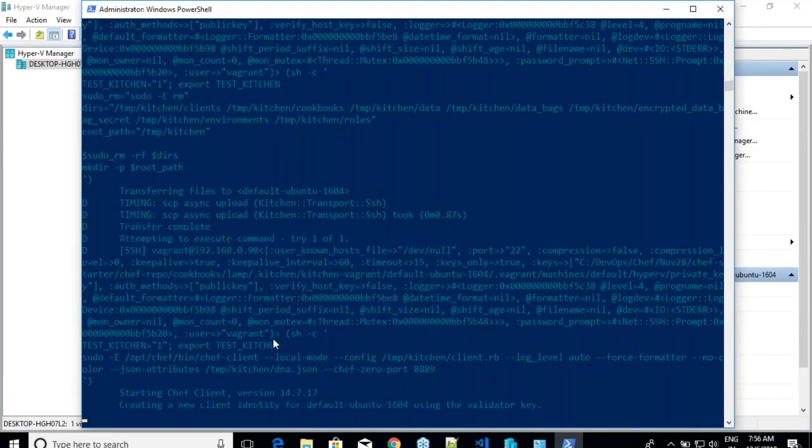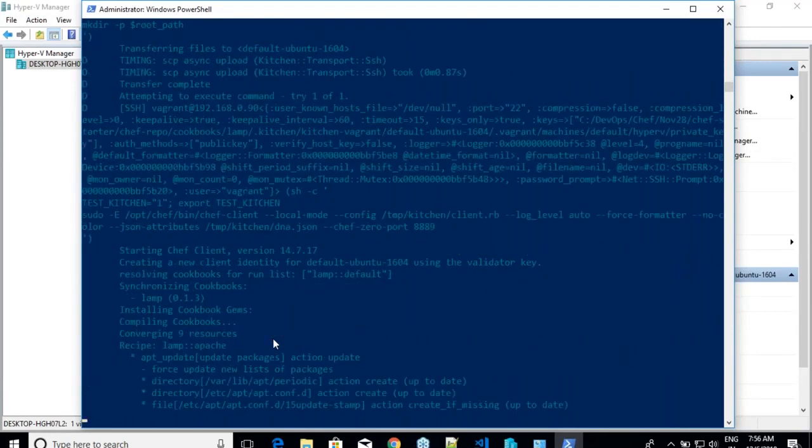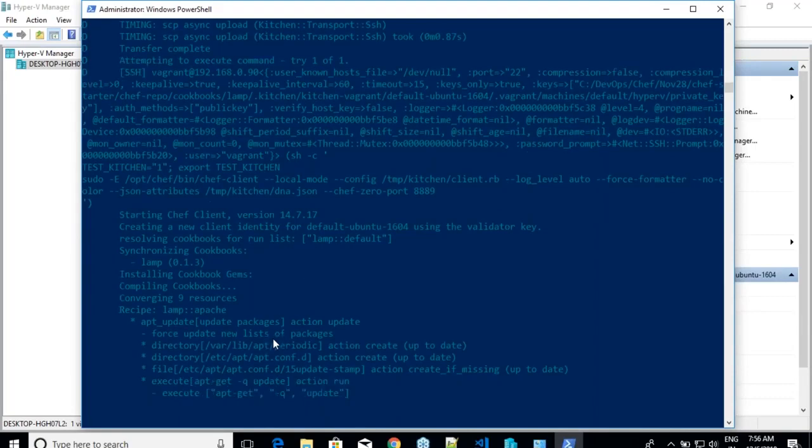If you see, it is starting Chef client now, and this is where we have our LAMP stack cookbook of 0.1.3. This was the same thing that used to happen yesterday on the node where we have bootstrapped. We are simulating the same thing on my local machine. If it is failing, wonderful, because I know all the failures in my local machine itself. I can correct those failures. I will do converge. Only when it is working, then I'll go to the other. Then I'll go and upload the stuff to the server.